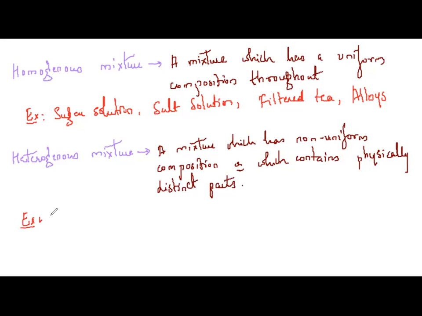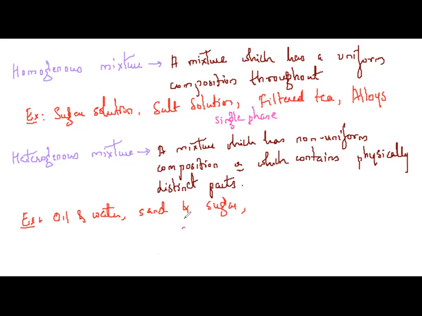And what are the examples? Example, oil and water. Different parts are there. Then we have sand and sugar. Yes or no? Different parts. Getting my point? So this is heterogeneous mixtures. Homogeneous mixtures exist in single phase, only one phase.